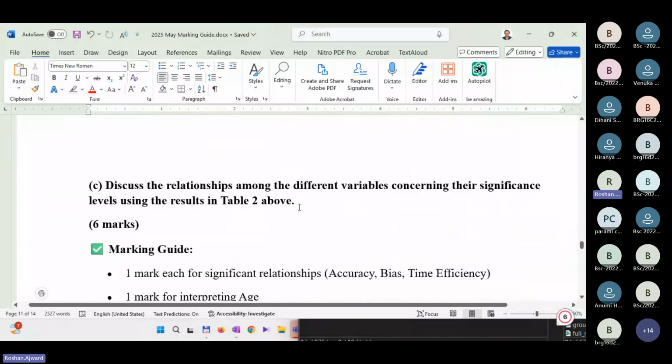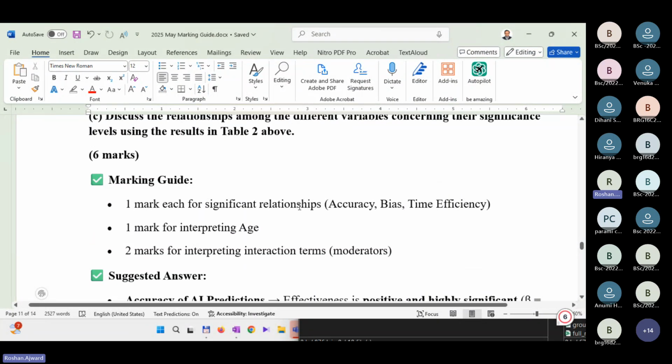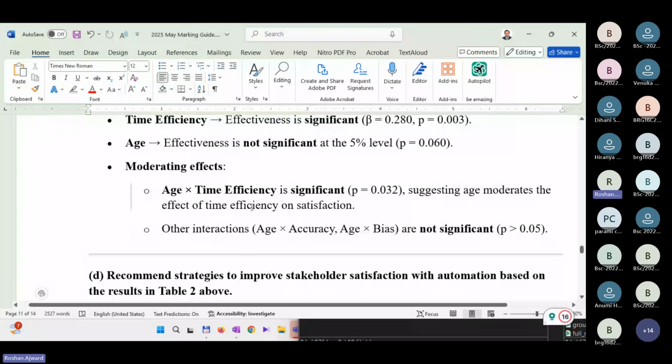So that you have to explain. Accuracy of AI predictions, it's significant. Lesion reduction, yes, for biases, it's significant. Time efficiency, it's significant. Age is not significant, but in terms of moderating impact, only this is significant. Other interactions are not significant.